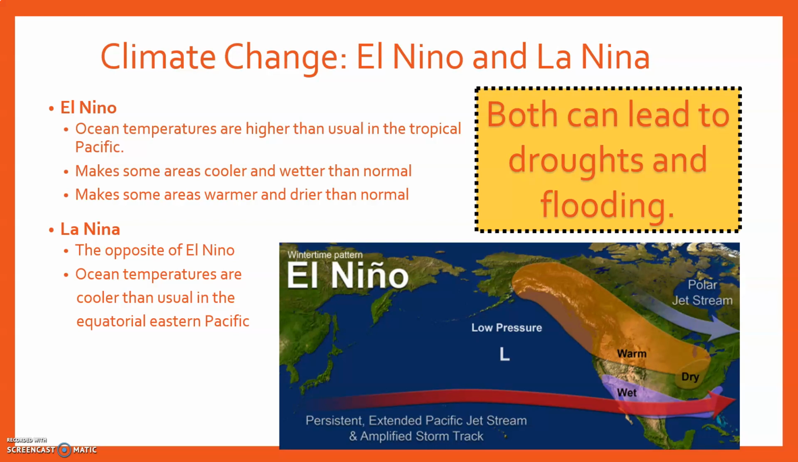So when we're talking about El Nino, we're talking about when ocean temperatures are higher than usual in the tropical Pacific. So we're looking at the mid part of the Pacific Ocean. When those waters get really warm, you have an El Nino year. And basically it makes some areas cooler and wetter than normal, and it makes some areas warmer and drier than normal. So it completely changes the climate pattern, and it brings problems to lots of areas, which is what is meant by droughts and flooding. So warm and dry up here, but wet down here.